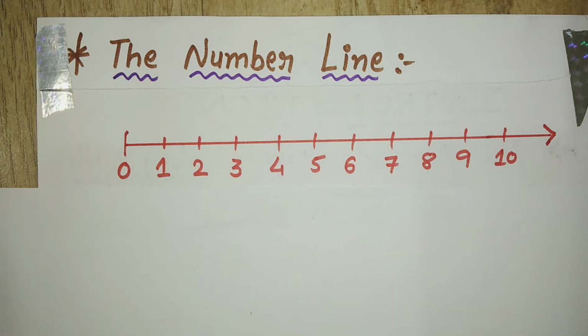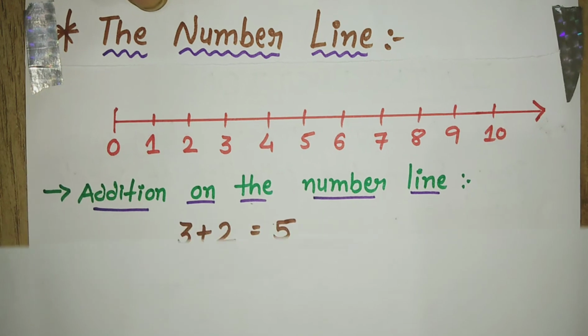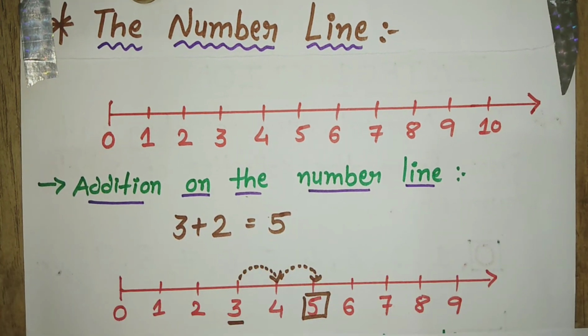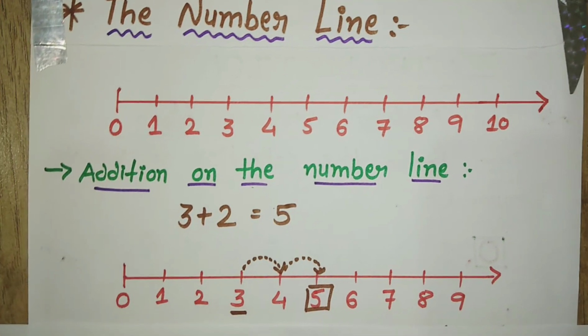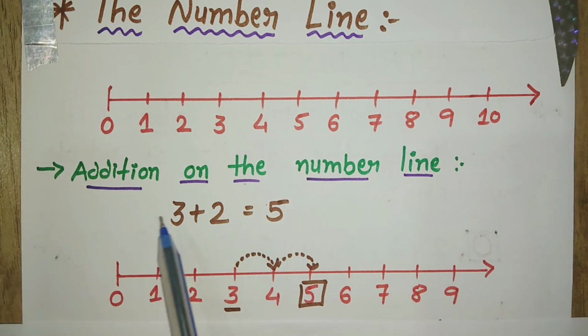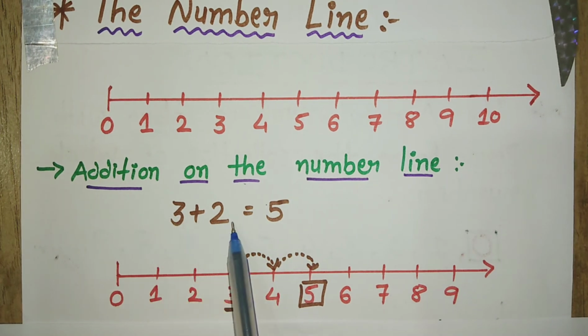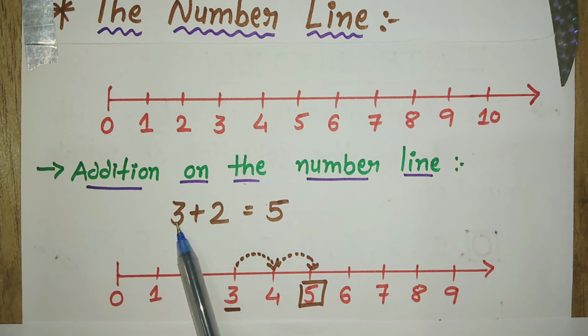First we will see addition on the number line. I want to add 3 plus 2. I know how to add by counting fingers and all that, but I want to use the number line. So 3 plus 2 means first I will stand on 3.